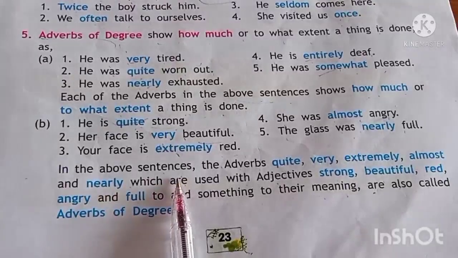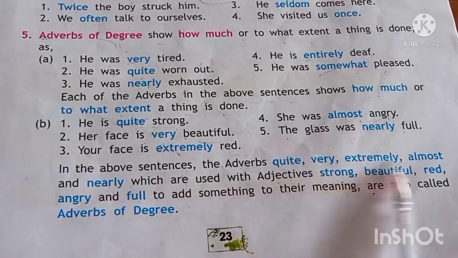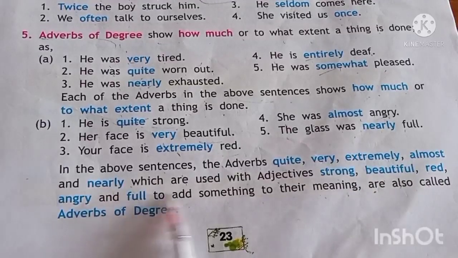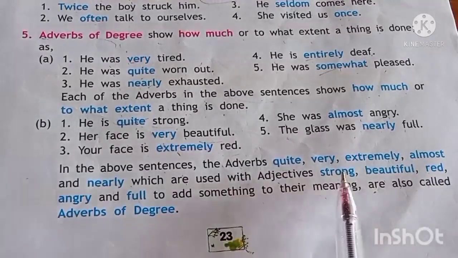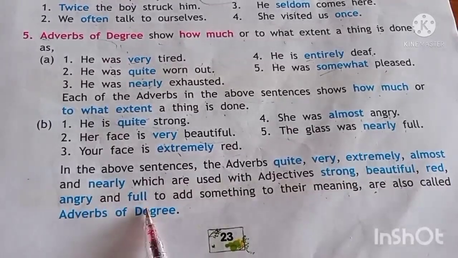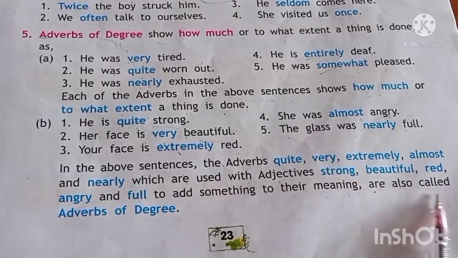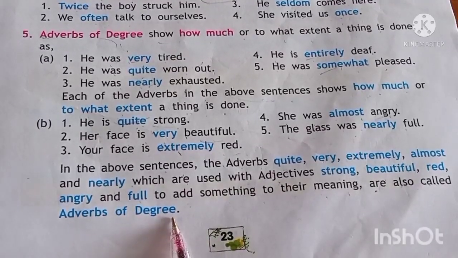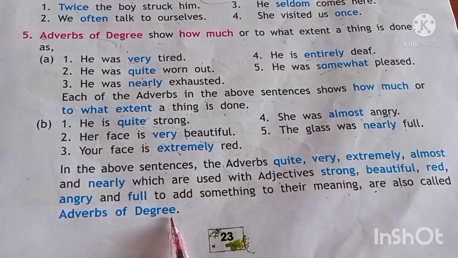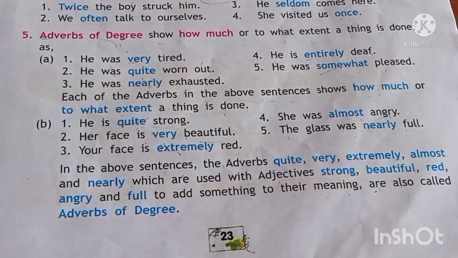Now in the above sentences, the adverbs quite, very, extremely, almost and nearly, which are used with adjectives strong, beautiful, red, angry and full, add something to their meaning, are also called adverbs of degree. So you have to remember and you have to find out the kinds of adverbs.